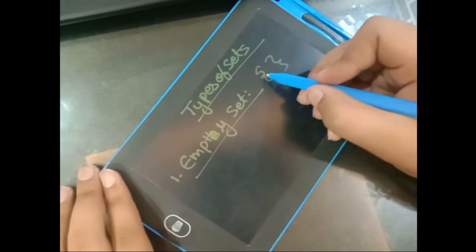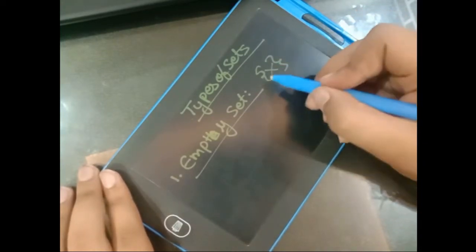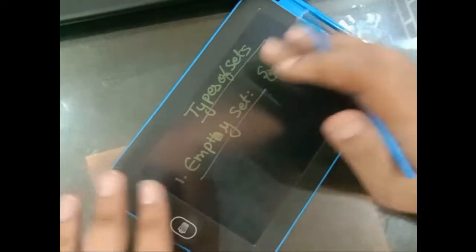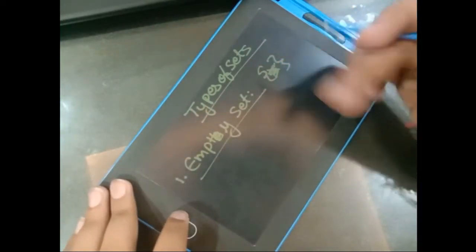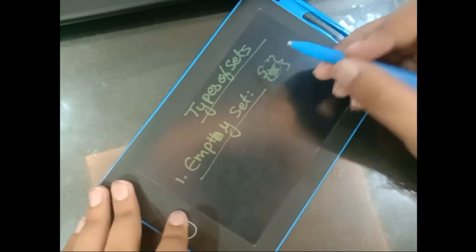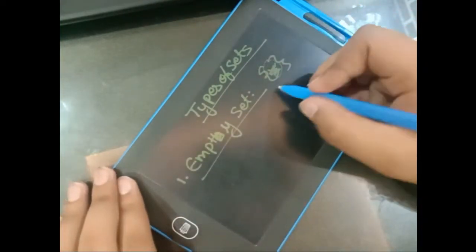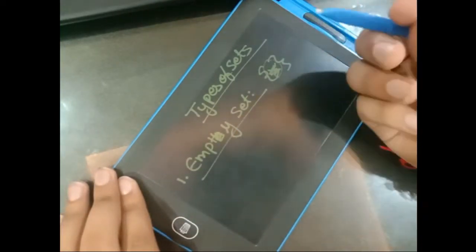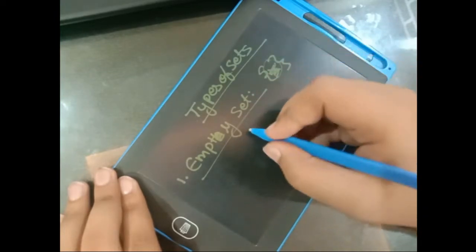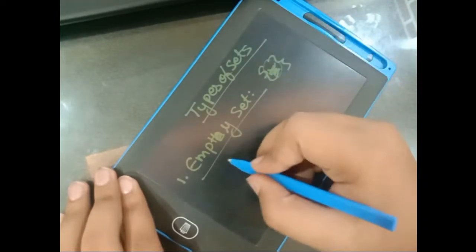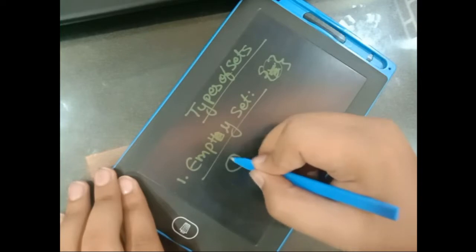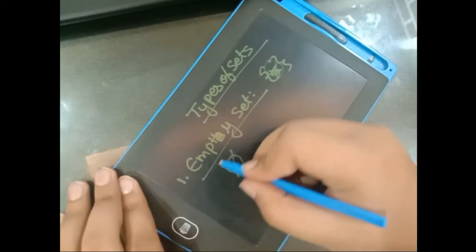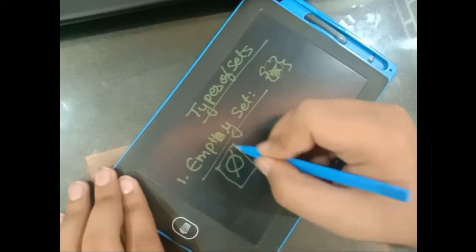It has nothing in it. Sorry, I drew the cross. I can't rub it, but there is nothing in it. There is a special Greek letter by which we can represent the empty set. It is phi. We draw a circle and then cut it. So this is the symbol of the empty set.